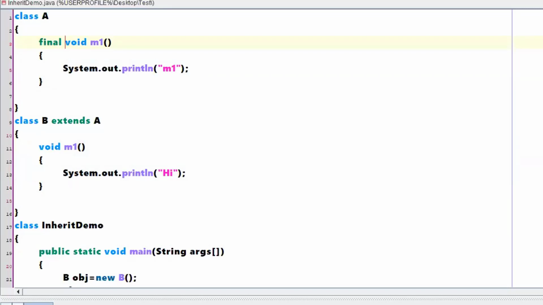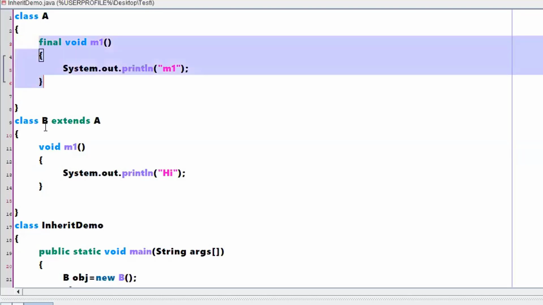So once you make a particular method final, the child class which inherits all these methods cannot give a new definition for the already given definitions of M1, or for the definitions which are already given by class A. Now the child class cannot give new definitions when it is made final. That means when the method has been made final, your class B cannot give a new definition for this particular M1. That means I am preventing that particular M1 from being overridden by my class B.